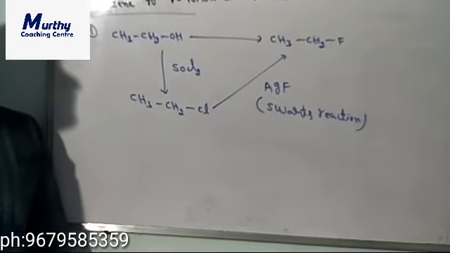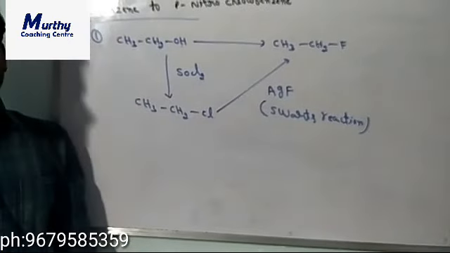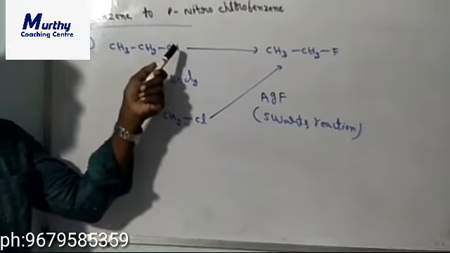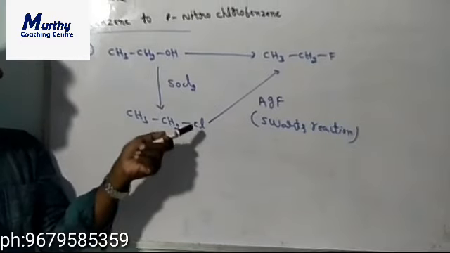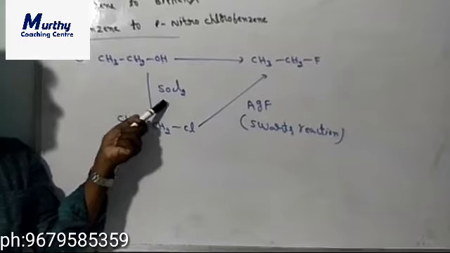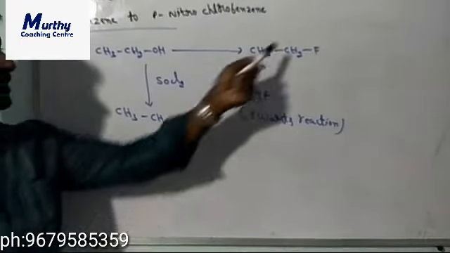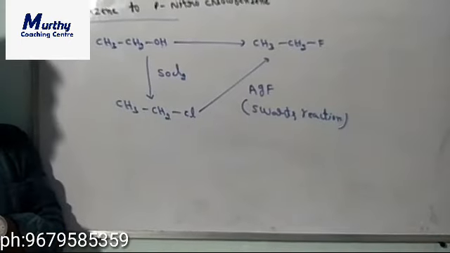So for doing the conversion, at the OH position fluorine is present. For initially getting a halogen at the OH position, first we have to use thionyl chloride. When we add thionyl chloride, the OH position gets the halogen. After that, you have to add the Swarts reagent.